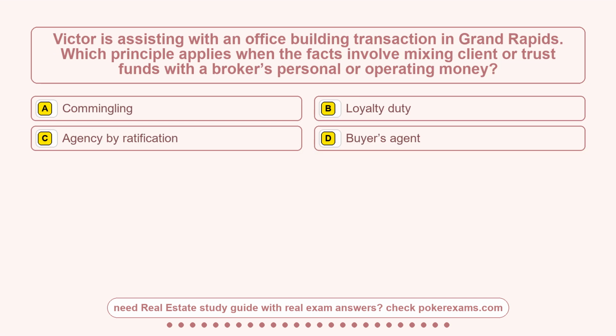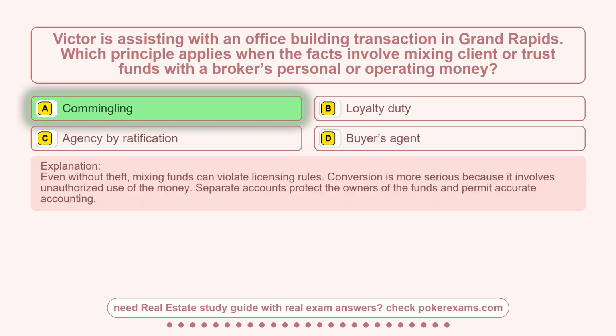Question 12. Victor is assisting with an office building transaction in Grand Rapids. Which principle applies when the facts involve mixing client or trust funds with a broker's personal or operating money? Option A, commingling. Option B, loyalty duty. Option C, agency by ratification. Option D, buyer's agent. The correct answer is option A.